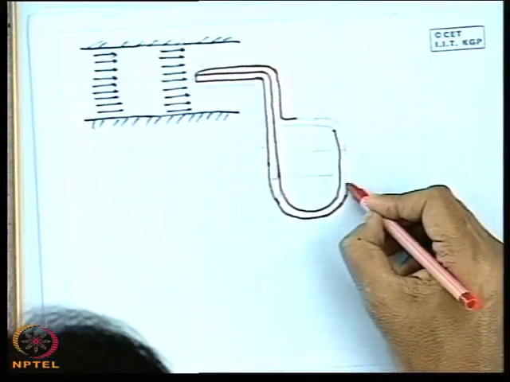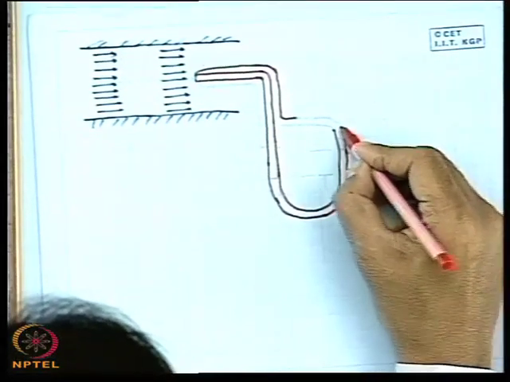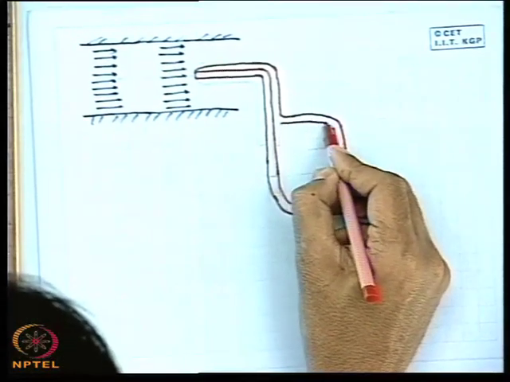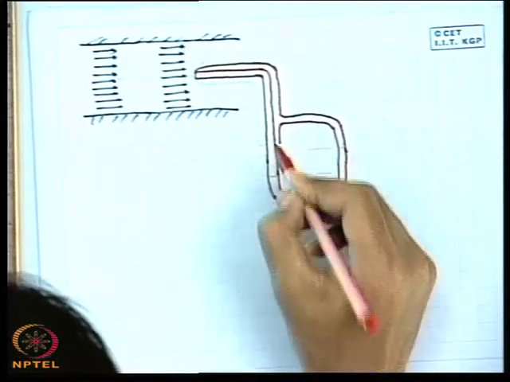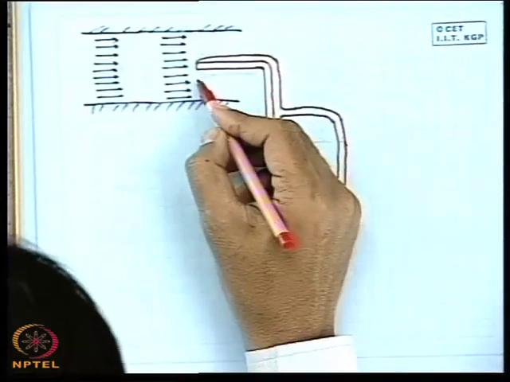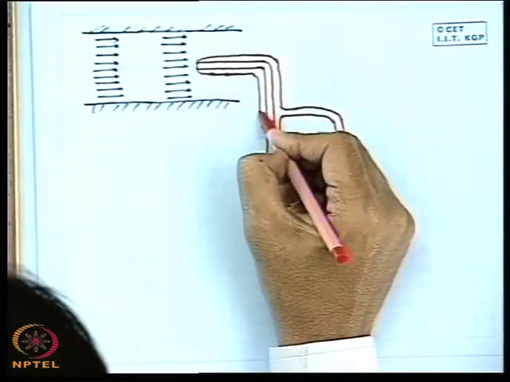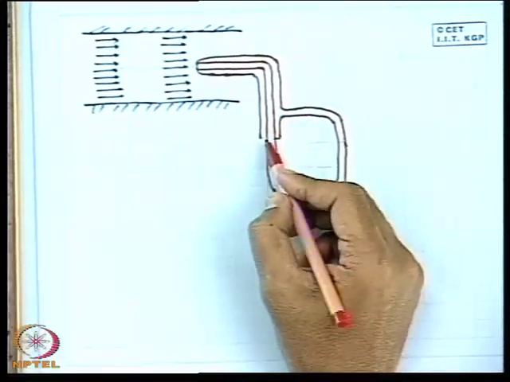So, the U-tube manometer attached to the pitot-static tube.